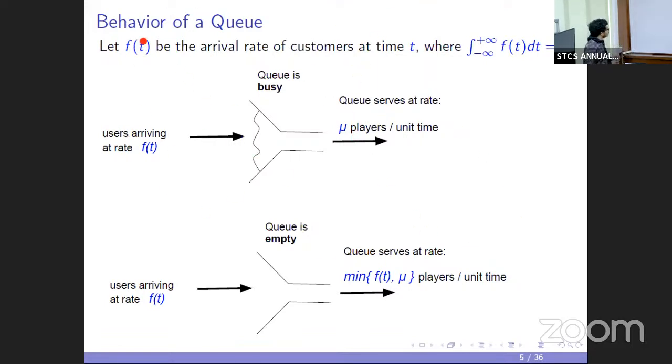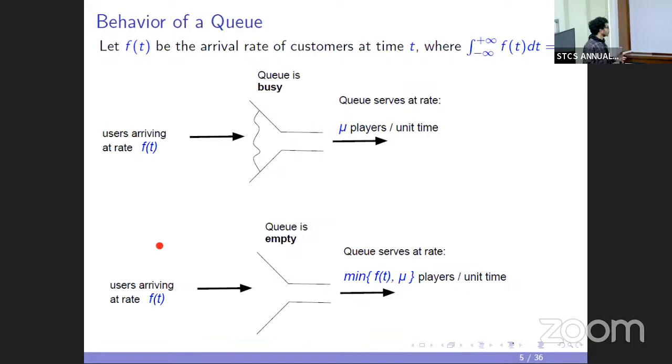What happens in the bottleneck queue is that if the queue is busy, then no matter at what rate customers arrive, the queue will serve at a rate of mu customers per unit time. That is, customers will go out of the queue at a rate of mu, and if the queue is empty, then customers will depart the queue at a rate of min of mu comma f of t.